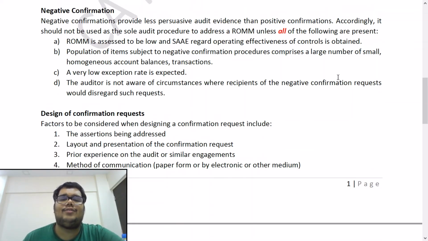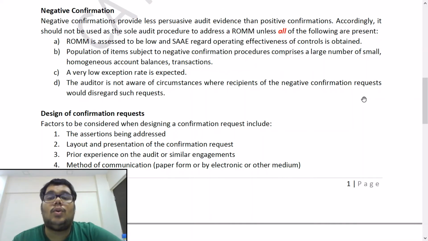Next, negative confirmation. What was negative confirmation? We saw in the third answer. Negative confirmation is when you request some information from the third party and he should respond only if he disagrees with the information that you have sent to him. Okay, so negative confirmations provide less persuasive audit evidence than positive confirmations. What does this mean? Negative confirmations are not as reliable as positive confirmations.